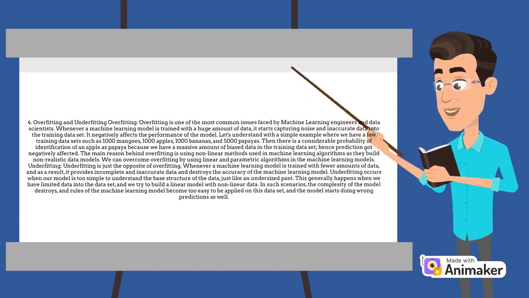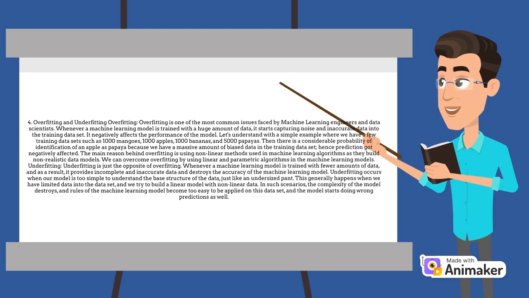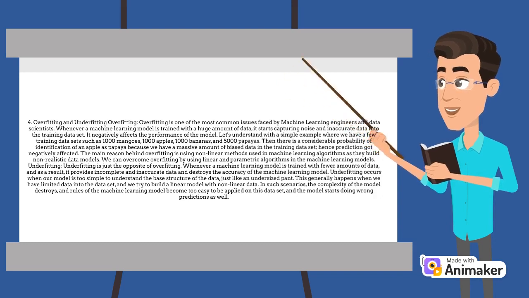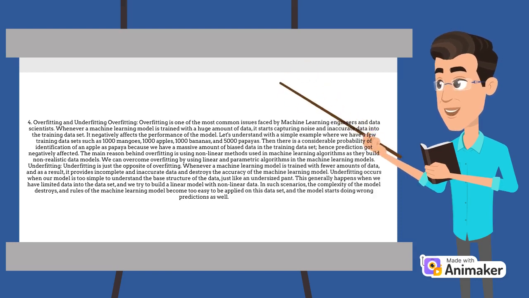Underfitting. Underfitting is just the opposite of overfitting. Whenever a machine learning model is trained with fewer amounts of data, as a result, it provides incomplete and inaccurate data and destroys the accuracy of the machine learning model. Underfitting occurs when our model is too simple to understand the base structure of the data, just like an undersized pant. This generally happens when we have limited data in the dataset, and we try to build a linear model with nonlinear data. In such scenarios, the complexity of the model destroys, and rules of the machine learning model become too easy to be applied on this dataset, and the model starts doing wrong predictions as well.